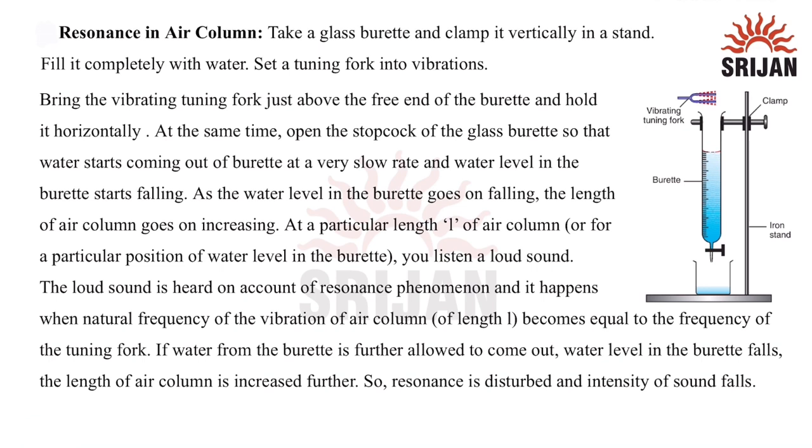Now, resonance in an air column. We take a glass burette and a clamp, held vertically in the stand. Now we fill it completely with water. Then we bring a tuning fork just above the free end of the burette and hold it horizontally like this. At the same time, we open the stopcock of the burette so that water starts coming out at a very slow rate, and the water level in the burette starts falling. As the water level goes on falling, the length of the air column, that is this column, goes on increasing as the water gets drained.